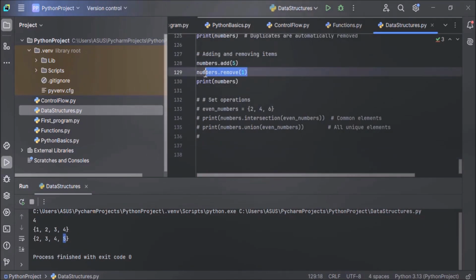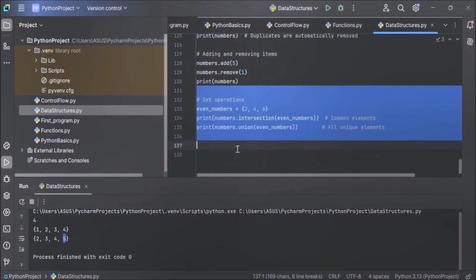And here you have to remember one thing. If the item to remove does not exist, the remove method will raise an error. Here you are trying to remove 1, and if 1 doesn't exist in the set, then what will happen? It will raise an error. So you have to remember this. Now next, set operations.